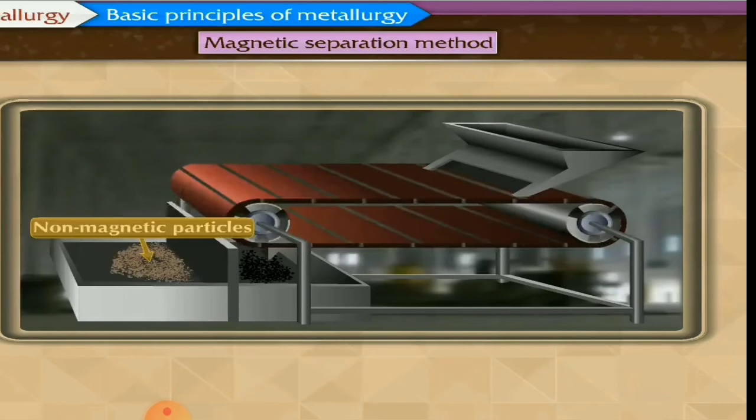Suppose your ore is a non-magnetic particle, or suppose your ore is a magnetic particle, they can be easily separated out through this belt.